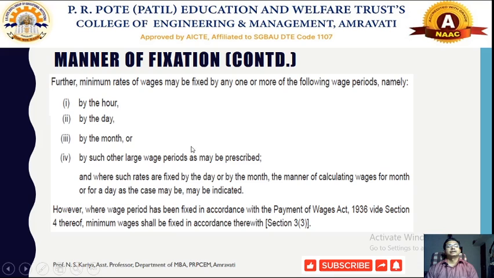In that case, where such a rate has been fixed by the day or by the month, the manner of calculating the wage for the month or for the day, as the case may be, is indicated.